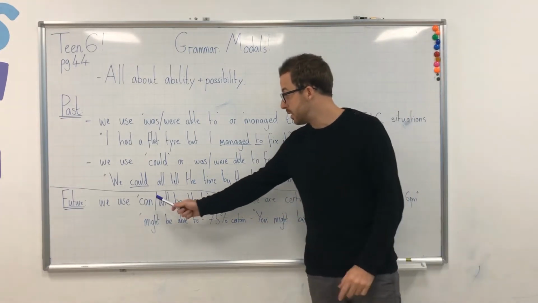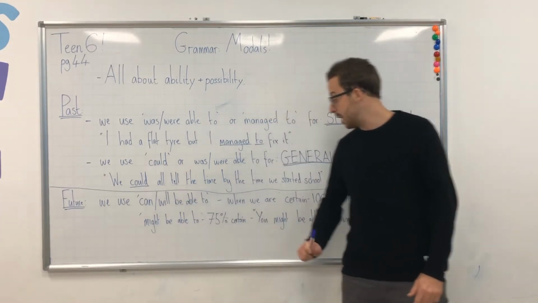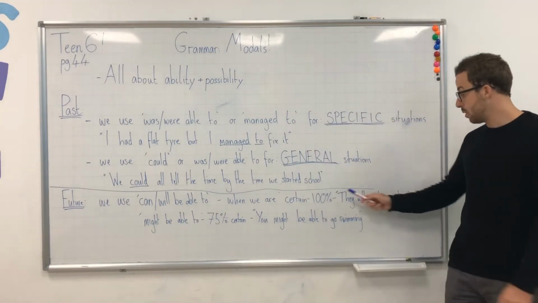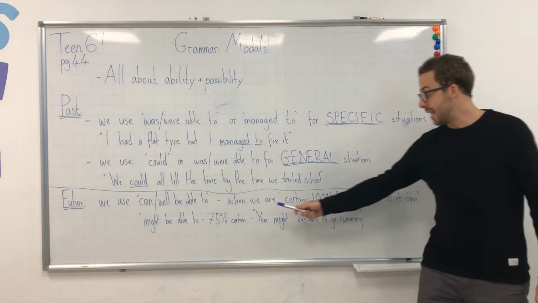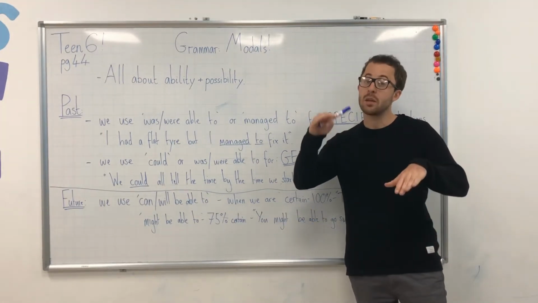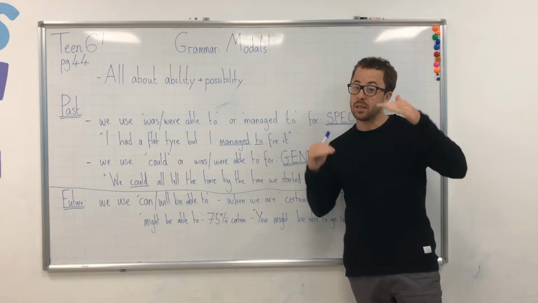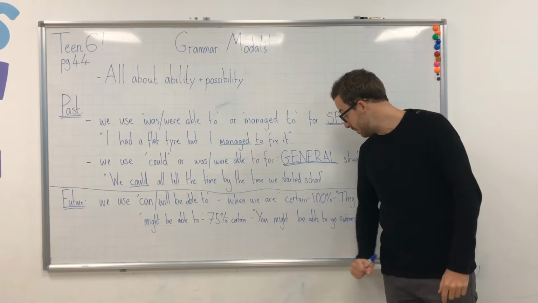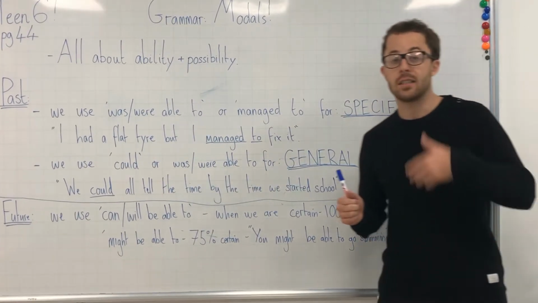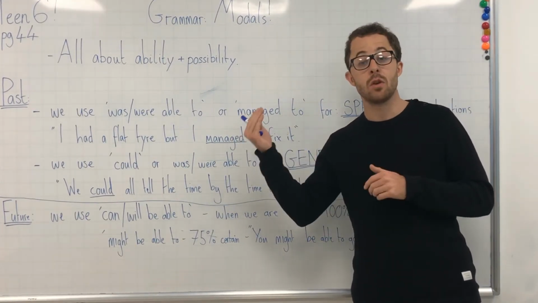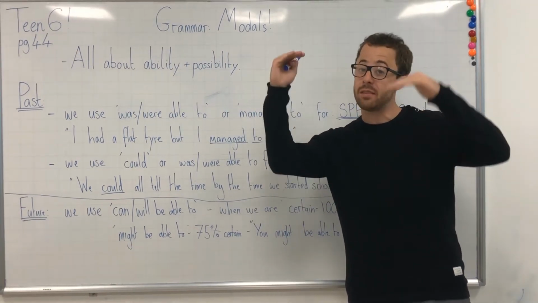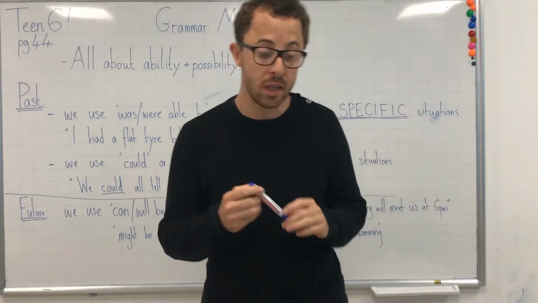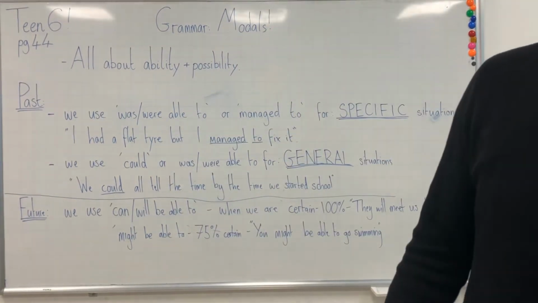Now, the next instance in the future is might be able to. This is less than certain, so on our scale, I've said 100% for certain, and 75%, okay, so might. There's still a chance, but it might not. So on the scale, 75%. My example, you might be able to go swimming, okay? It's not certain, and it isn't confirmed that you are not able to, so it's just might, 75% on the scale. So good job. So now can you please get out your student books and go to page 44.